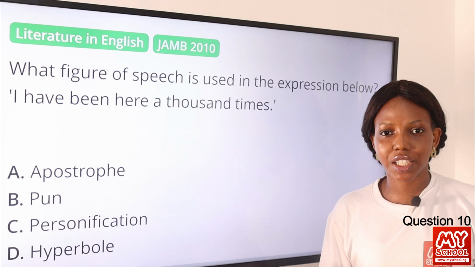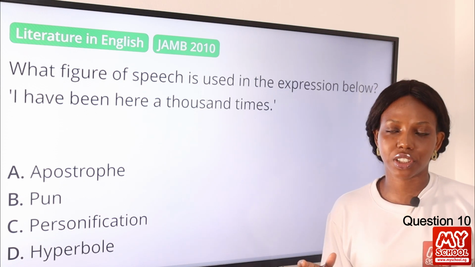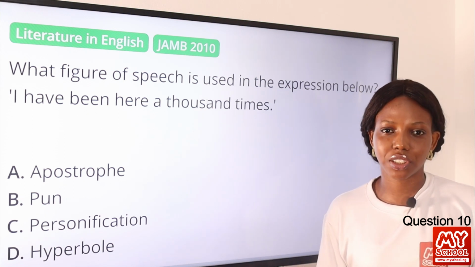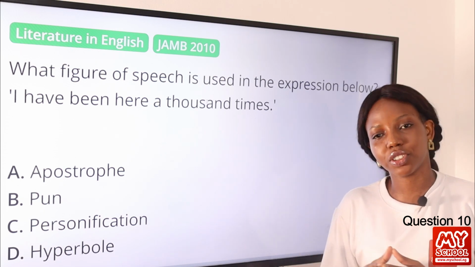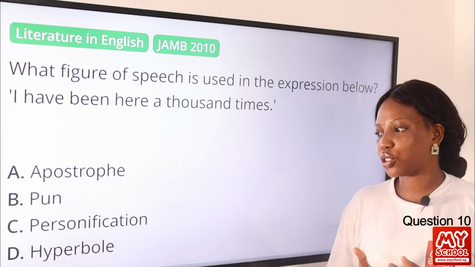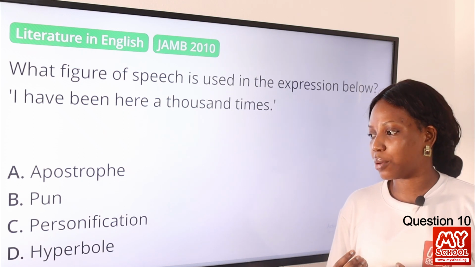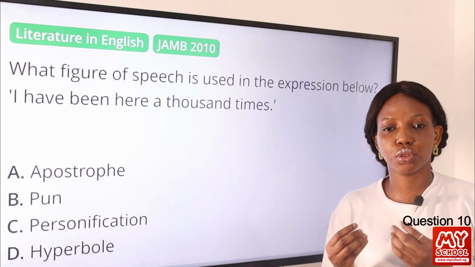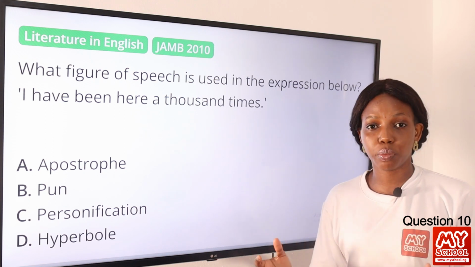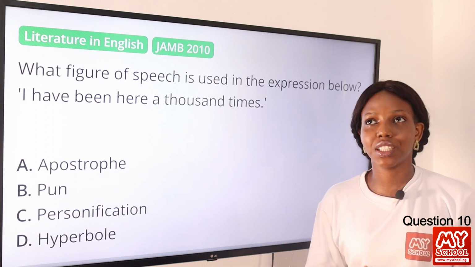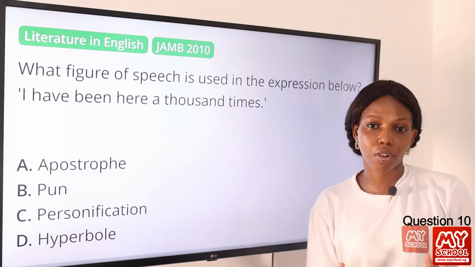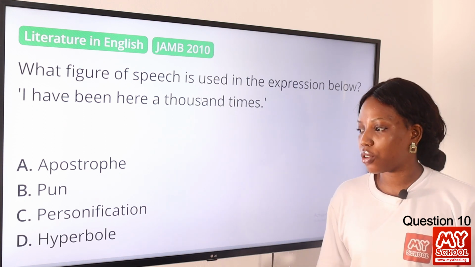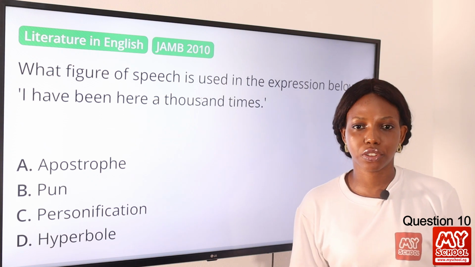So when you say I've been here 1,000 times, you're just exaggerating that you've been here several times. So the use of 1,000 times is just stretching it. Personification is giving the qualities of humans to inanimate objects. Pun is definitely play on words, while apostrophe is to directly address objects or concepts or ideas. So option D is the final answer to this question.